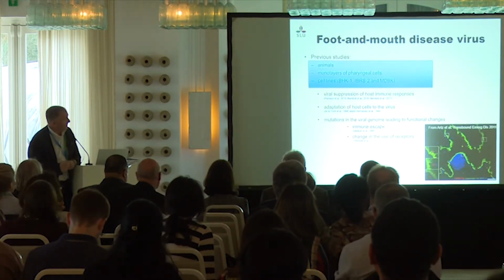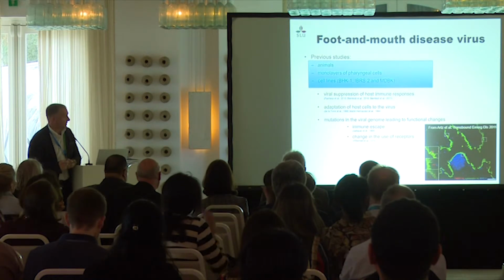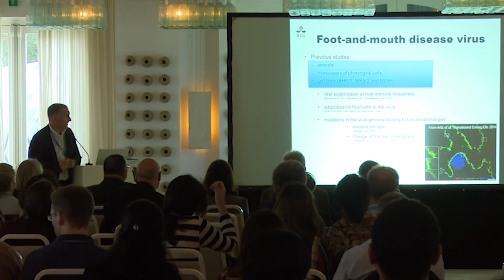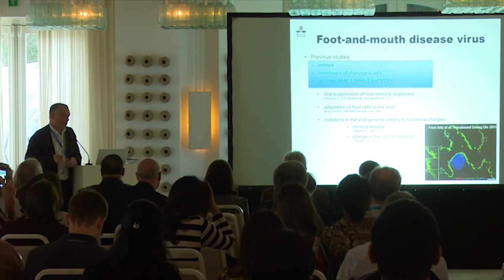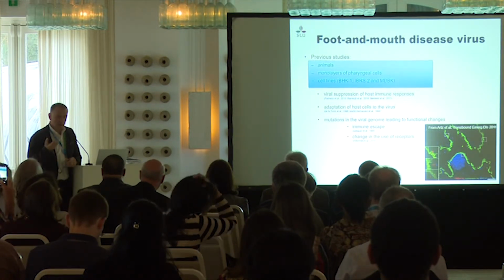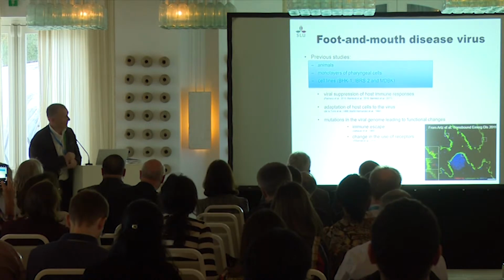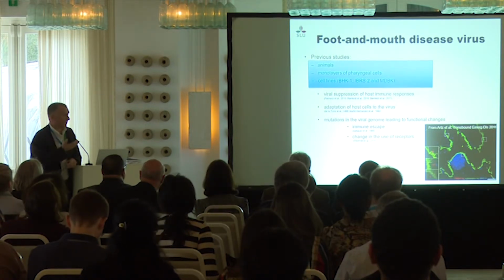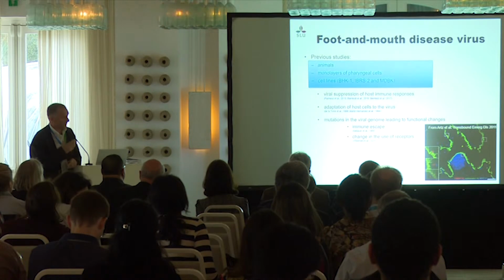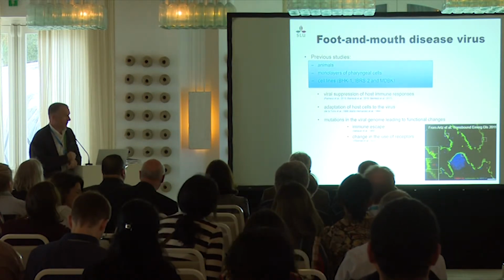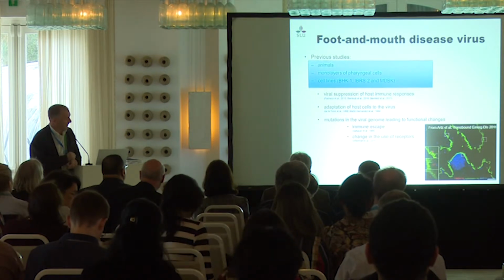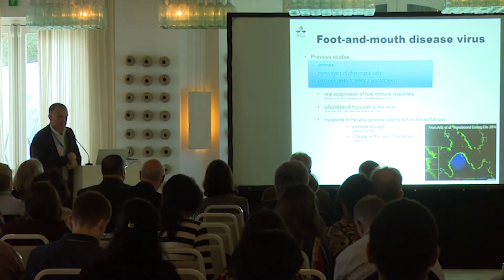A lot of work has been done in animals, in monolayer, in primary cells, but also in cell lines. And we can say that up to now, we think that the virus can have an immunosuppressive effect on the host. For example, by having a negative effect on apoptosis, decreasing the production of some cytokines, and also on the T cell response.